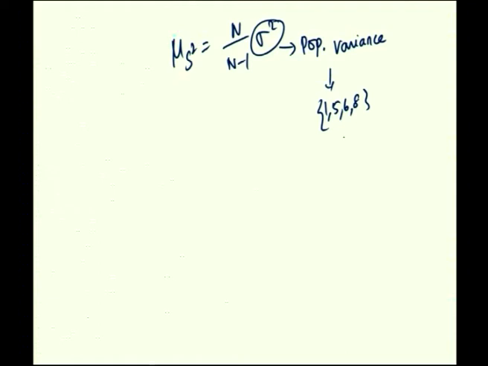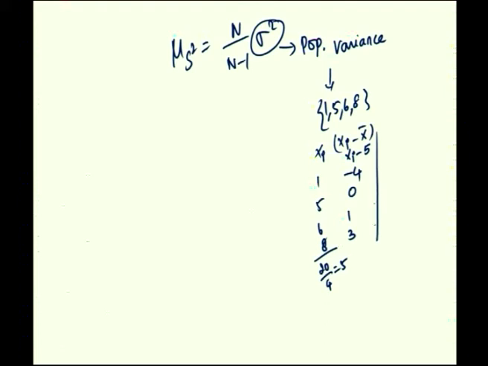Just calculate it by taking each value as xi, then xi minus x bar. Writing xi as 1, 5, 6, 8, its total is 20, divided by 4 is 5, so x bar is 5. Then xi minus 5 gives minus 4, 0, 1, 3, and then xi minus x bar whole square is taken.